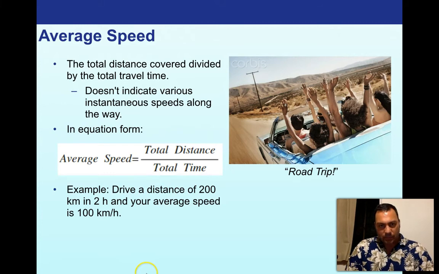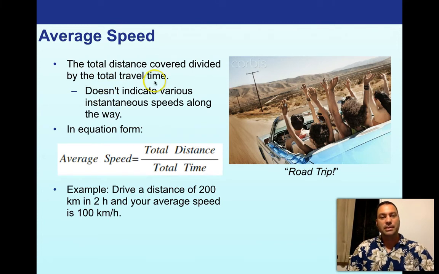So let's go ahead and talk about average speed. Average speed is something we look at when we're going very long distances, like on a road trip. I took a picture of some people from off the internet going on a road trip. It's basically the total distance covered divided by the total travel time.